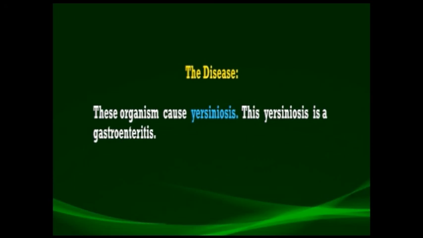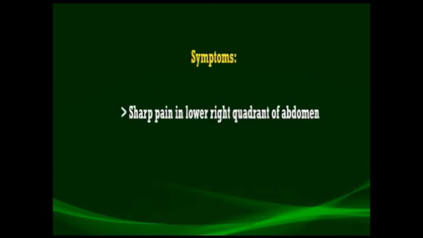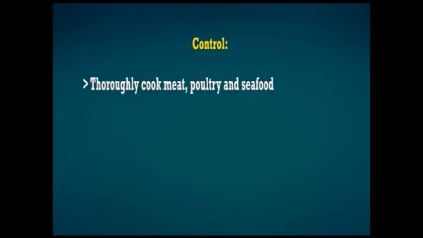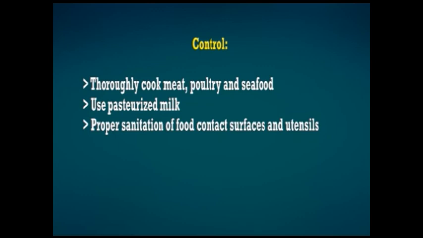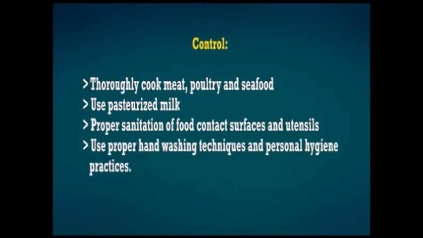These organisms cause yersiniosis. Yersiniosis is a gastroenteritis, and the symptoms include sharp pain in the lower right quadrant of the abdomen, diarrhea, and vomiting. The incubation period for this disease ranges from 24 to 48 hours. To control this disease, meat, poultry, and seafoods must be thoroughly cooked, and the use of pasteurized milk is highly recommended. Proper sanitation of food contact surfaces and utensils, proper hand washing techniques, and personal hygiene practices must also be carried out.